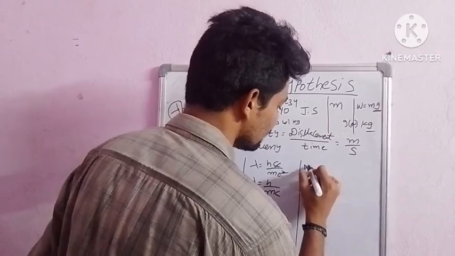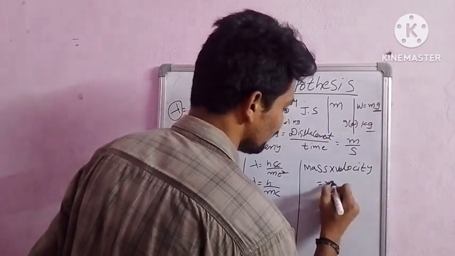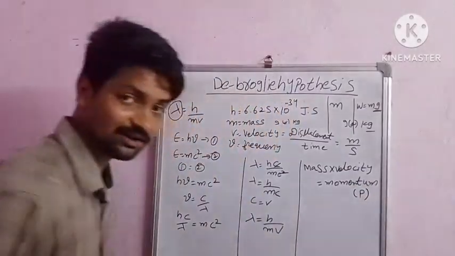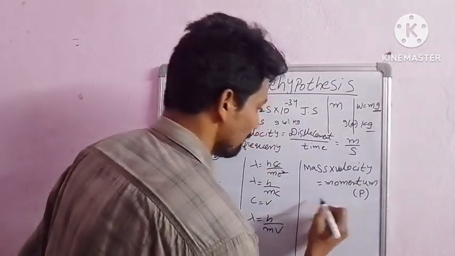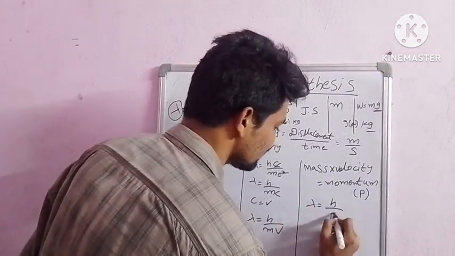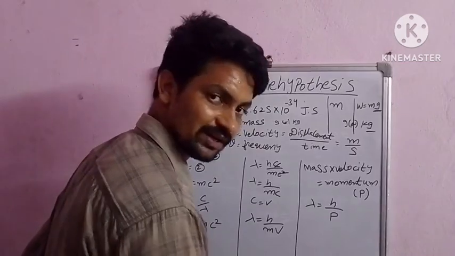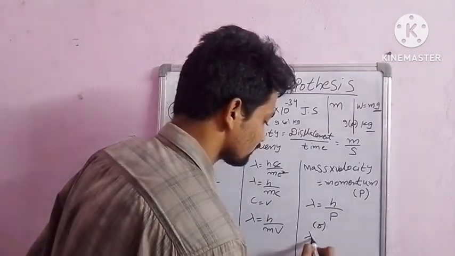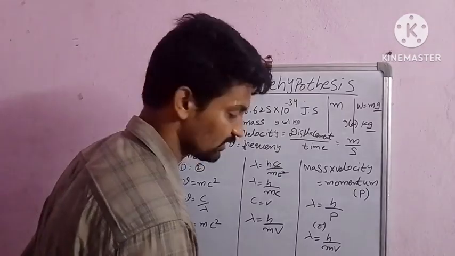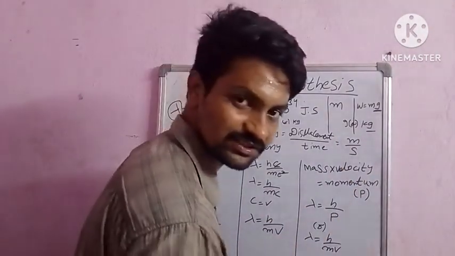mv is mass into velocity, which is nothing but momentum. Momentum is denoted by the letter p. So momentum is equal to mass into velocity. Replacing mv with p, lambda is equal to h by p. We can write lambda is equal to h by p or lambda is equal to h by mv. Both are correct because momentum is mass into velocity. This is the De-Broglie hypothesis equation.